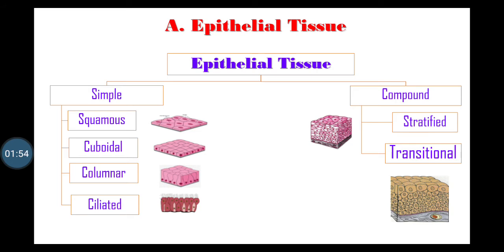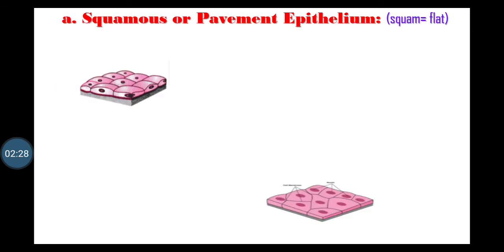It is divided into the two types: simple epithelial tissue and compound epithelial tissue. Simple epithelial tissue is composed of single layers of cells and it is divided into the four types: squamous, cuboidal, columnar and ciliated. Whereas compound epithelial tissue is composed of several layers of cells and divided into the two types: stratified and transitional. So, let us start with the simple epithelial tissue. First type of simple epithelial tissue is squamous or permanent epithelium.